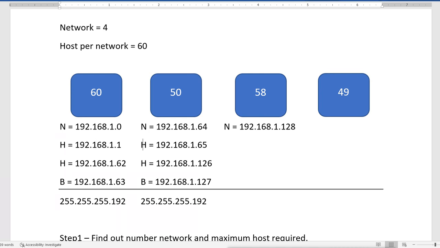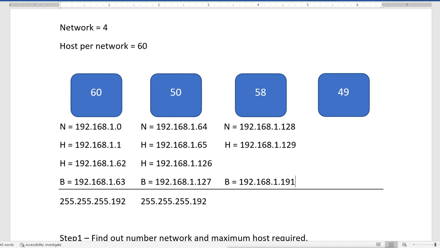So the first valid host IP will be 192.168.1.129, and it will go up to the last valid IP, before the broadcast IP, which will be 192.168.1. Now again we have to add 64 more IPs here. So after 128, when you add 64, it will become 192. But because we are starting from 0, this 128 is also counted, so we have to reduce 192 to 191.